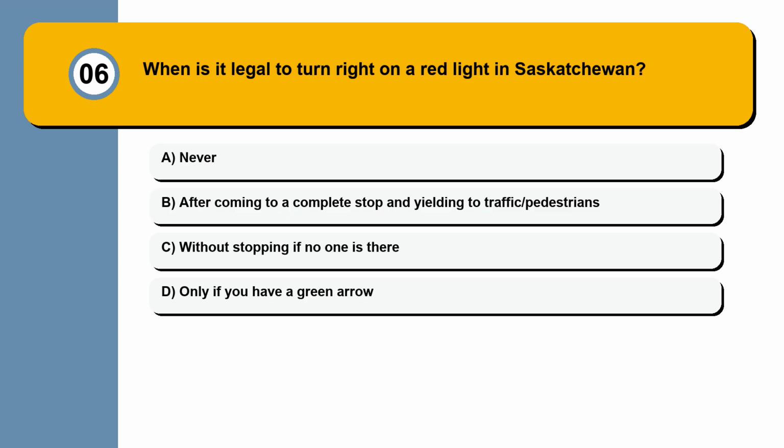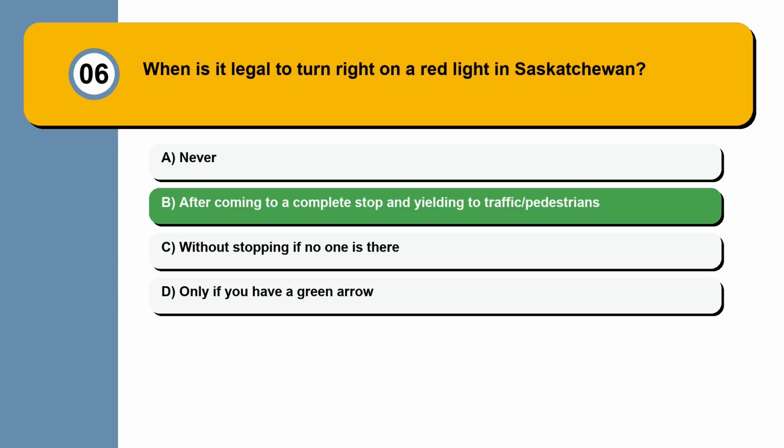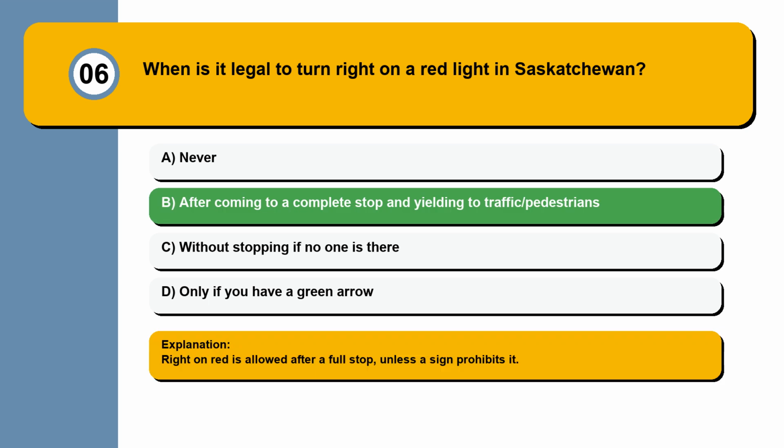Question 6. When is it legal to turn right on a red light in Saskatchewan? Never. After coming to a complete stop and yielding to traffic and pedestrians. Without stopping if no one is there. Only if you have a green arrow. Right on red is allowed after a full stop, unless a sign prohibits it.